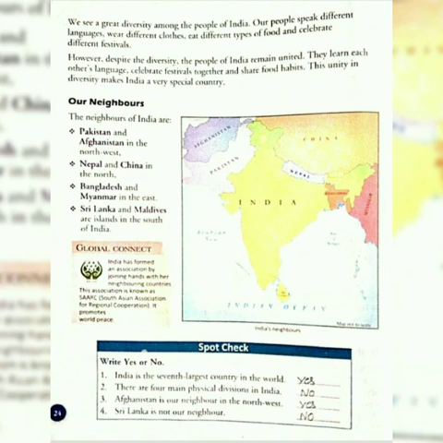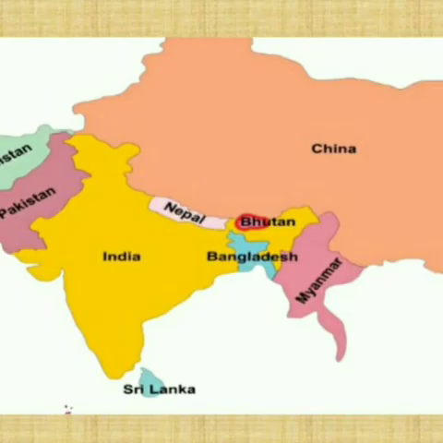Our neighbors. The neighbors of India are Pakistan and Afghanistan in the northwest, Nepal and China in the north, Bangladesh and Myanmar in the east, and Sri Lanka and Maldives, which are islands in the south of India. The neighboring countries are Pakistan, Afghanistan, Nepal, China, Bangladesh, Myanmar, Sri Lanka, Maldives, and Bhutan. All these countries surround India from all four directions.